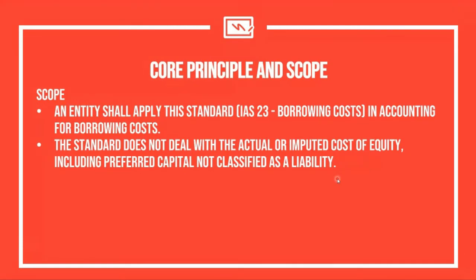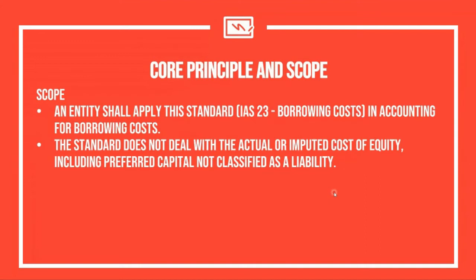Okay, so what do we mean by that? Similar to this particular example, let's say we have preferred capital with a fixed dividend rate. If the preferred capital is in substance a liability, meaning it can be a redeemable preference share, then we can still consider the percentage of the dividend as actually a borrowing, because in effect there is a maturity and therefore it is considered a liability in substance.